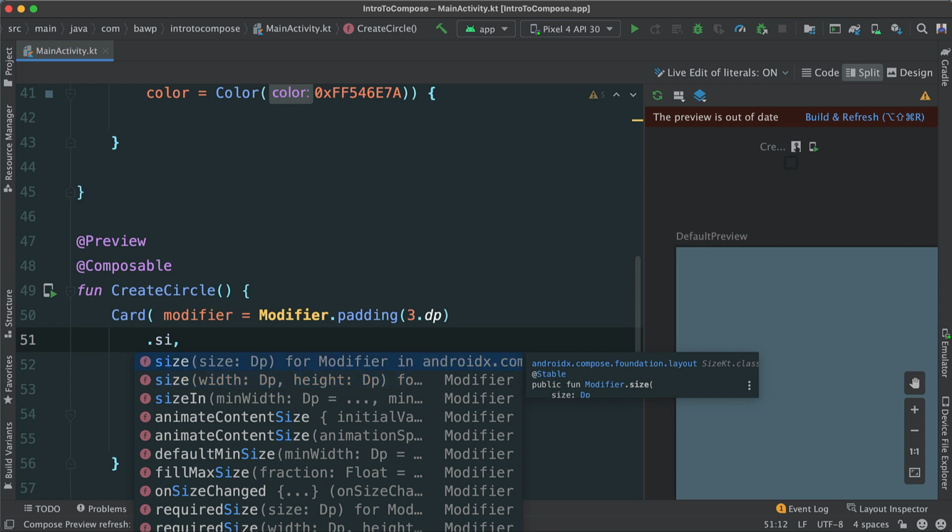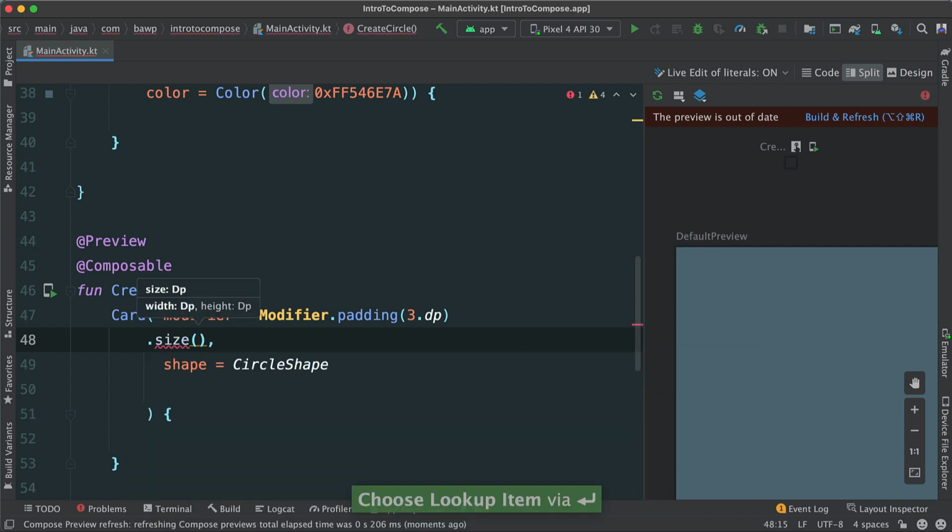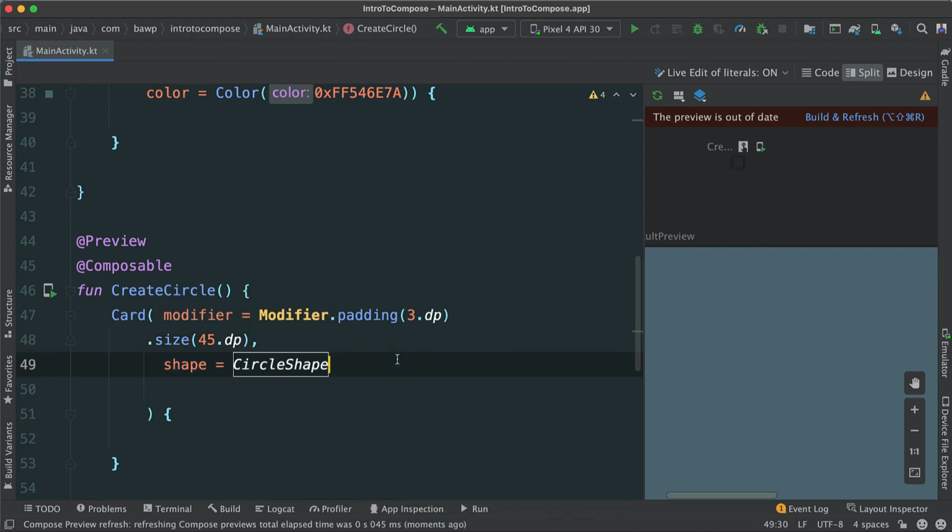You can see we pass just one size, right? If you pass that one size, that means it's going to apply to both width and height. But you can specify size for width and height separately. Now let's go just to size and say I want this to be about 45.dp, okay, as such.